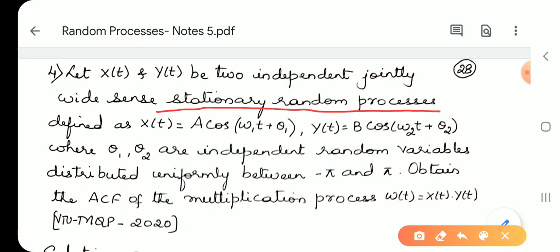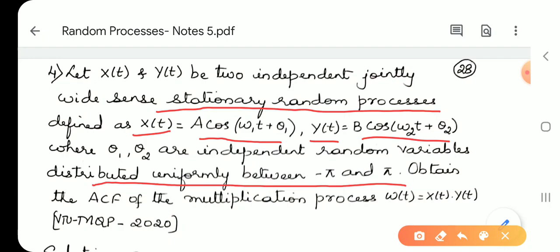So two independent random processes x(t) and y(t) are given, and they are defined as x(t) equal to A cos(omega 1 t plus theta 1), and y(t) equal to B cos(omega 2 t plus theta 2), where theta 1 and theta 2 are independent random variables, uniformly distributed between minus pi to plus pi.